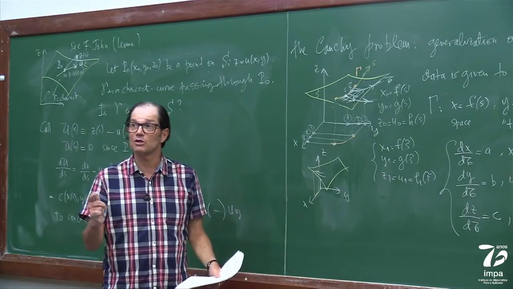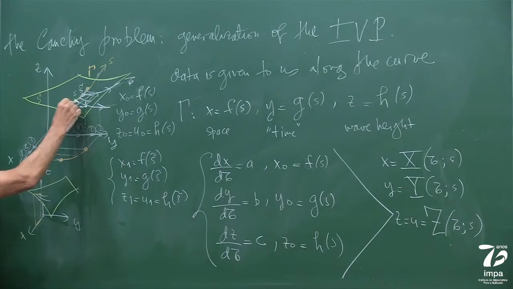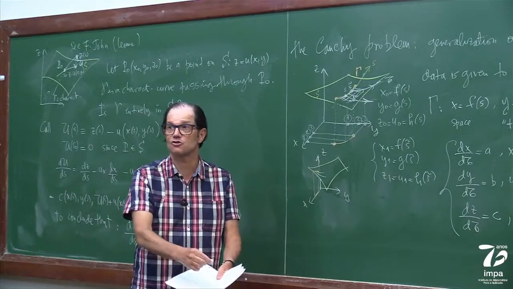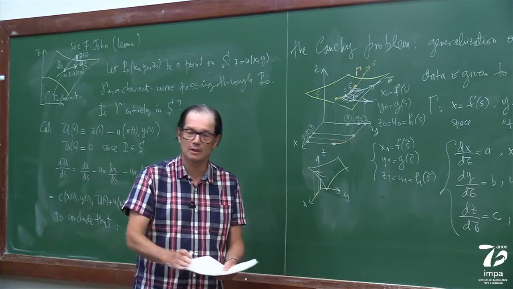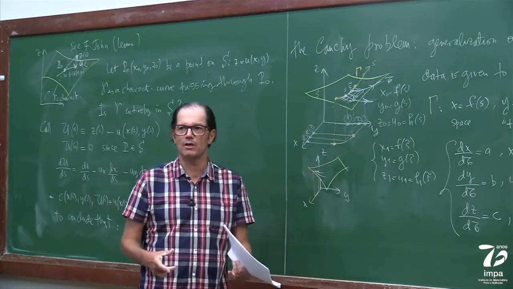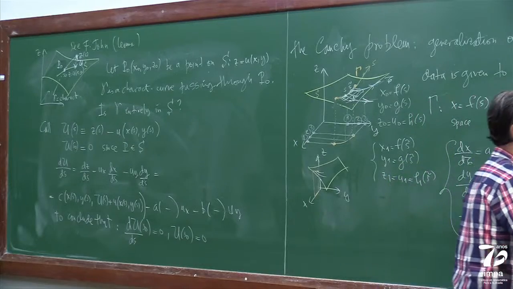Well, it's kind of intuitive, because look at this, if I give you as gamma this curve here, how am I going to solve it on neighboring curves? I don't have any information. So I just have a line. I cannot construct my integral surface locally. Okay? But let's see in an algebraic way. You will see in an algebraic way why we get stuck. It basically comes out of the implicit function theorem.